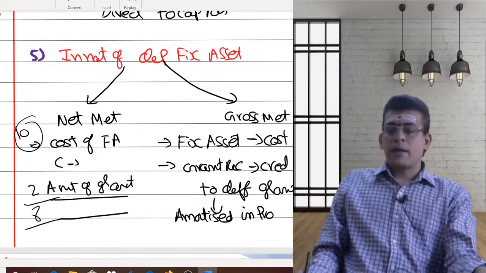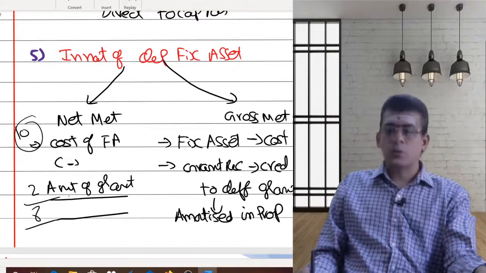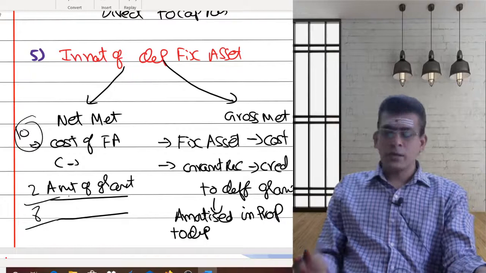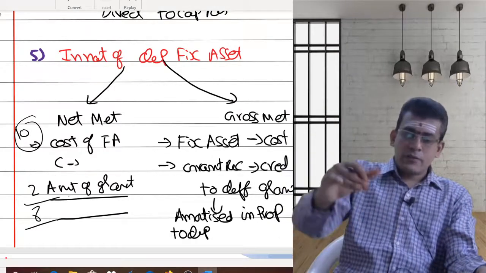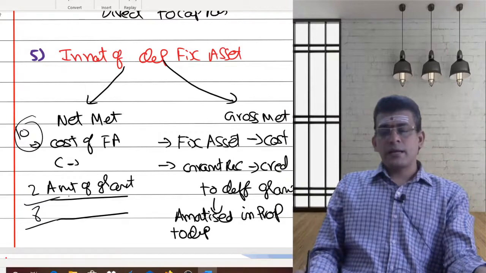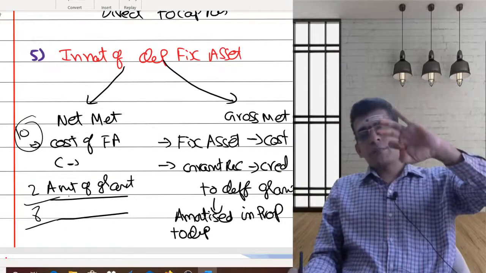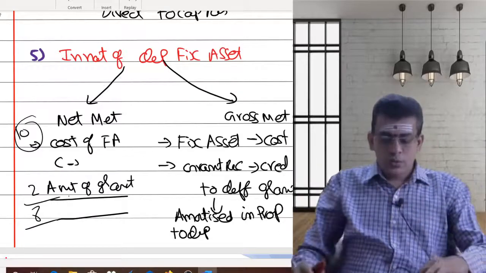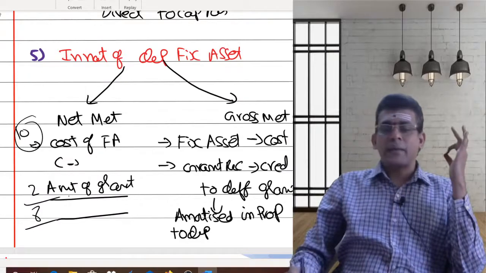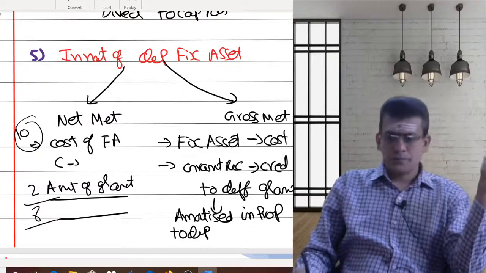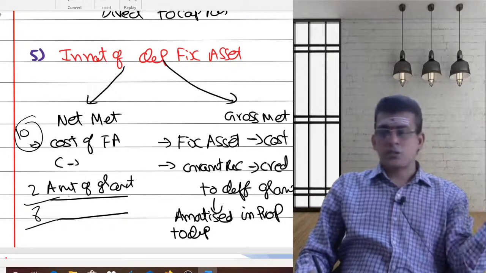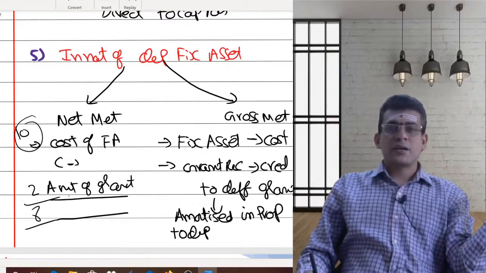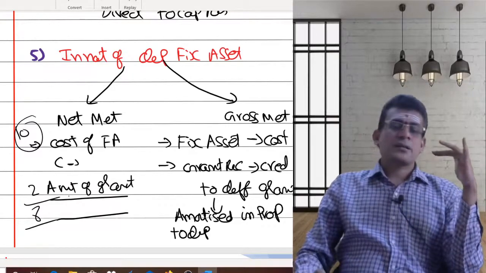I will amortize this deferred grant in proportion to depreciation. In proportion to your depreciation, you will be transferring this to your profit and loss account. That is the accounting treatment under the gross method. The fixed asset will be shown at cost. Depreciation will be calculated on cost. Every year, in proportion to the depreciation, the deferred grant will be transferred to the profit and loss account.